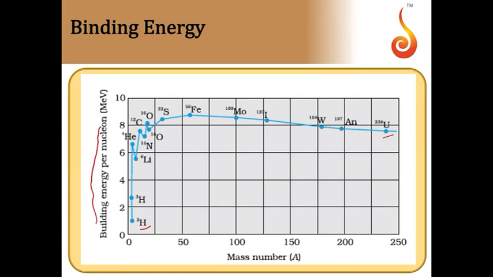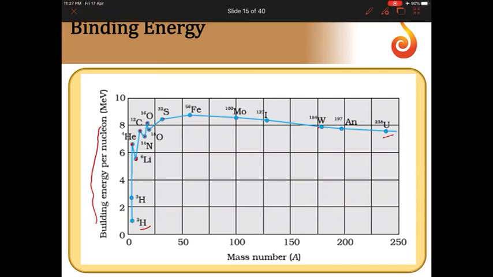When you plot this, you get this kind of a curve. It's a scattered graph. So you can find there are some peaks and there are valleys, and beyond this it is almost constant, then it slowly decreases. So this graph we call it as binding energy curve. So in order to understand the behavior of the nucleus, this binding energy curve plays a very important role.